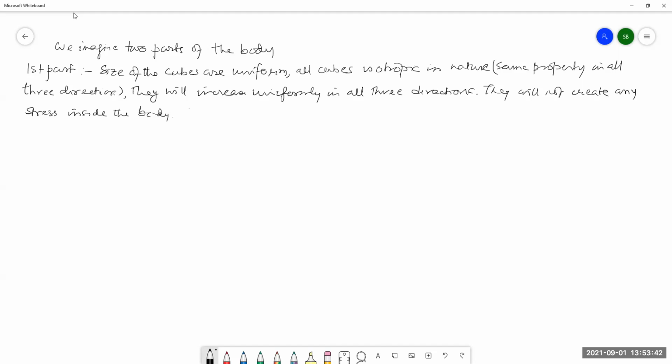Another portion of the body is there. Second part, the rise in temperature is not uniform.